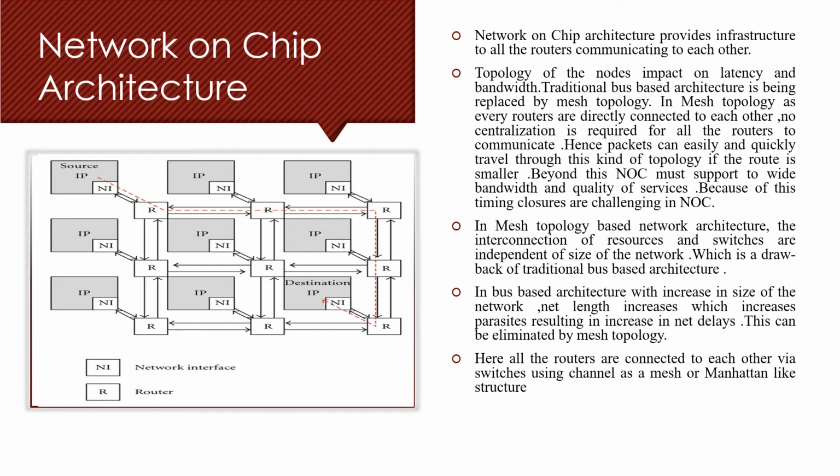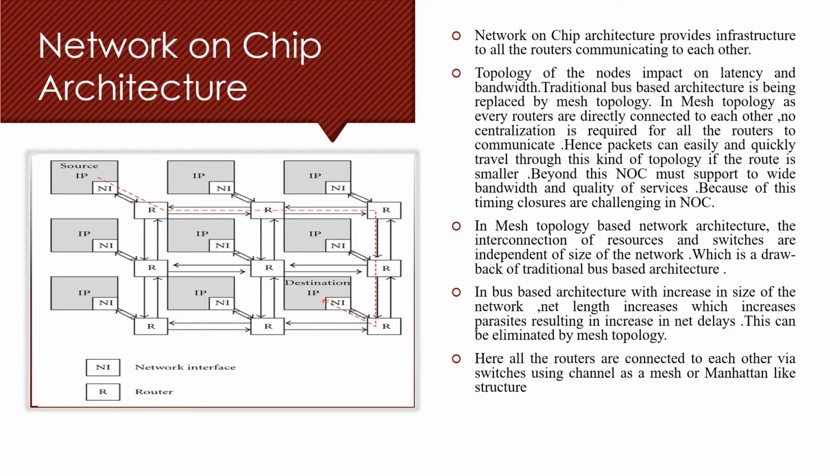Beyond this, NoC must support wide bandwidth and quality of service. Because of this, timing closure is challenging in network on chip. In mesh-based topology, the interconnection of the resources and the switches is independent of the size of the network, which is a drawback of the traditional bus-based architecture.